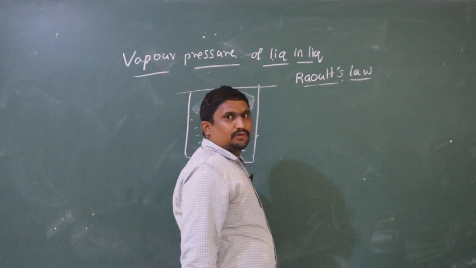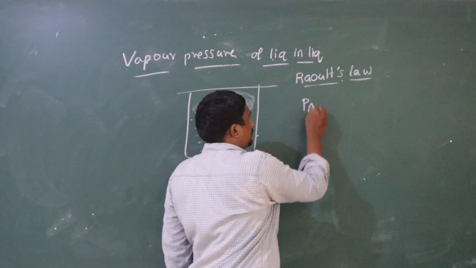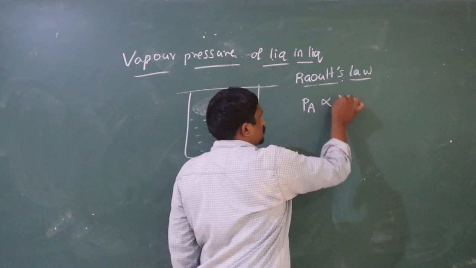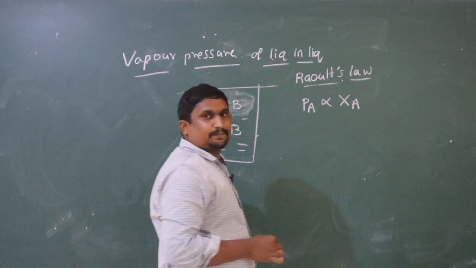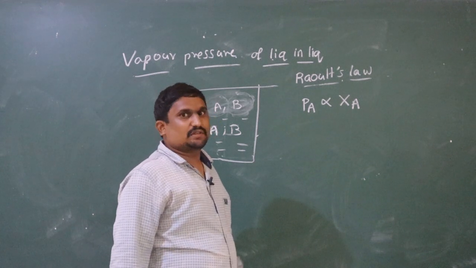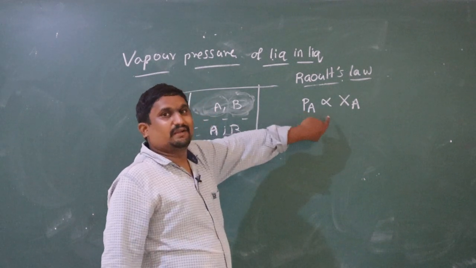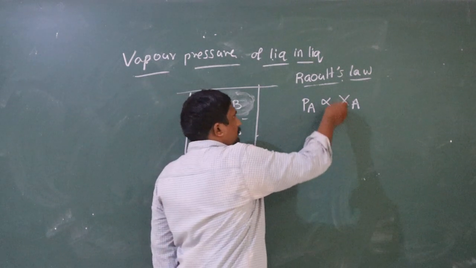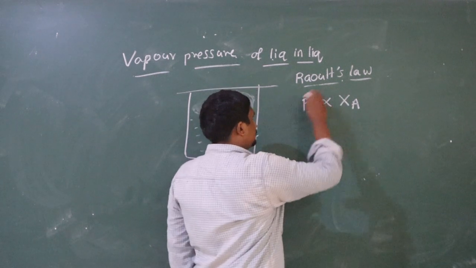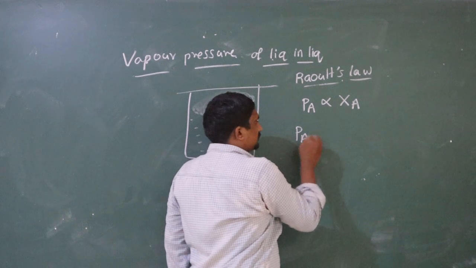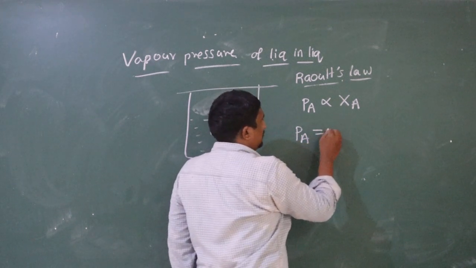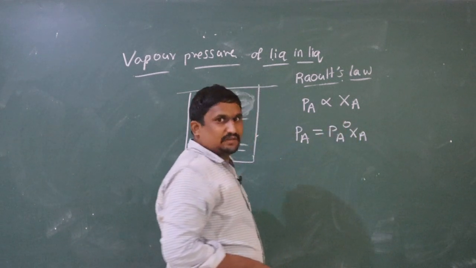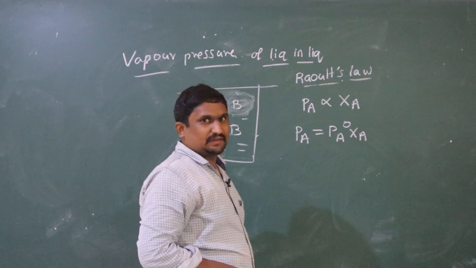According to Raoult's law, the partial vapor pressure of a component is directly proportional to the mole fraction of the component present in the solution. So if you remove this proportionality constant, what we are going to get here is PA is equal to PA naught into XA.